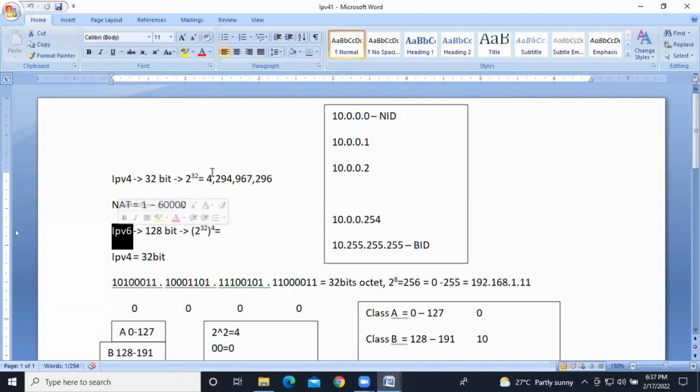We don't have enough IP addresses in IPv4. If we don't have IP addresses, what will happen? How can you communicate from one device to another device? It's a bit difficult for us, right? Because of that reason, they introduced IPv6. Compared to IPv4, we have 4 times more IP addresses in IPv6, and that too it's 128-bit.